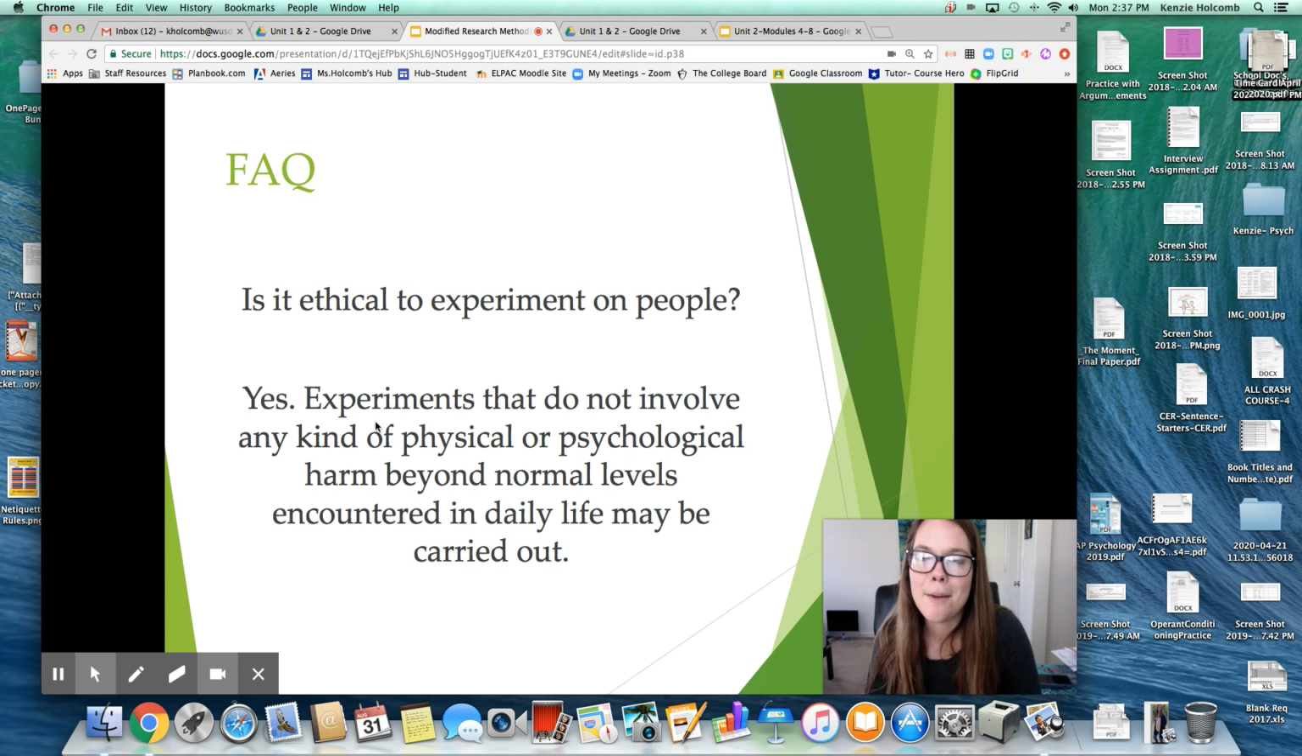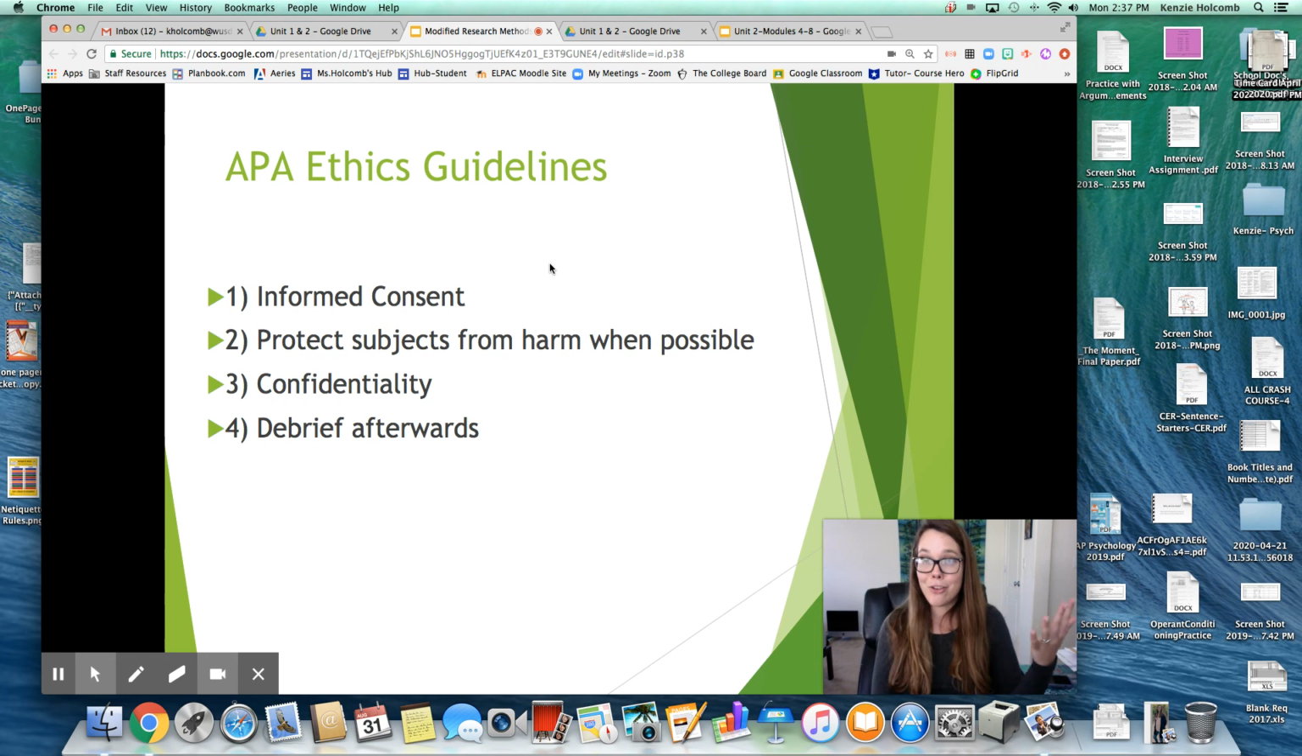And so experiments that do not involve any kind of physical or psychological harm, right? So again, physical or psychological, and beyond normal levels encountered in daily life, right? So you have limits. And the 4 things you need to remember are these. So these are the APA ethical guidelines. So again, American Psychological Association ethical guidelines. First, you have to have informed consent, right? You have to have written consent. And this is where a lot of animal rights come in, and how animals can't write their consent, and how things get tested on them. So that's where that controversy comes.